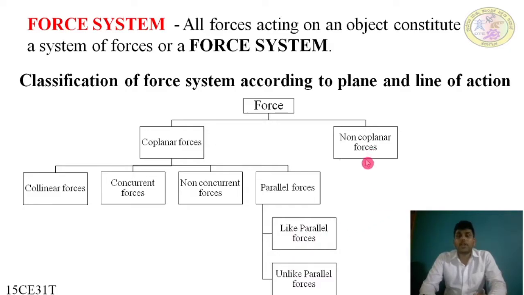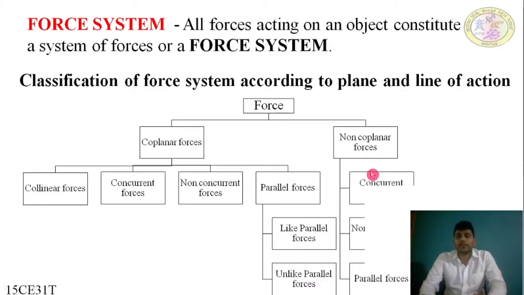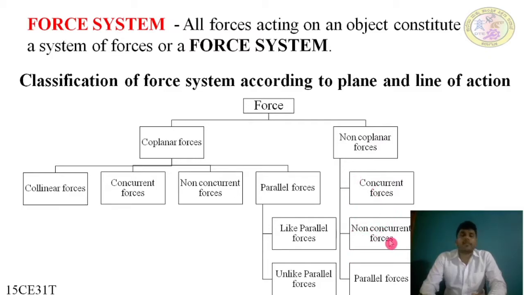Next, non-coplanar forces are classified into concurrent forces, non-concurrent forces, and parallel forces, which can be called non-coplanar concurrent forces, non-coplanar non-concurrent forces, and non-coplanar parallel forces. Similarly, because both classifications are slightly similar, every force is called by its full name.